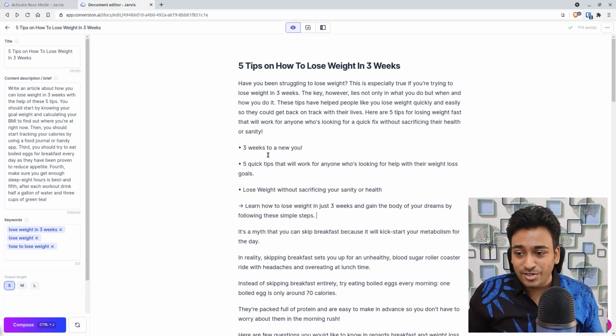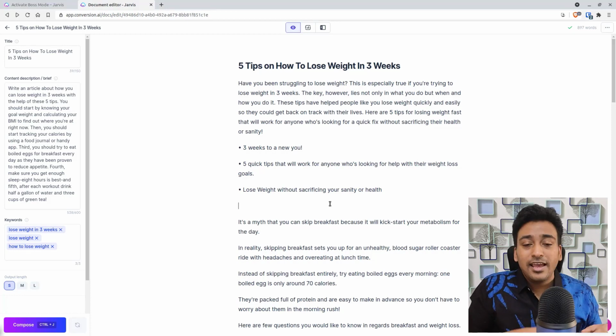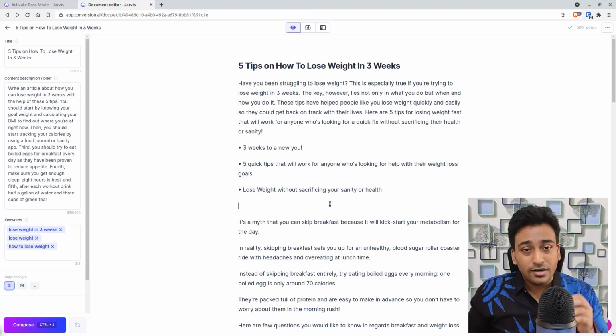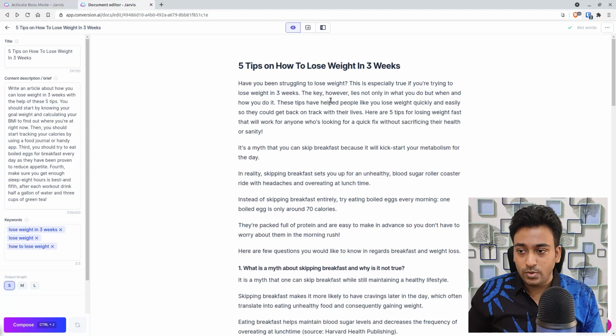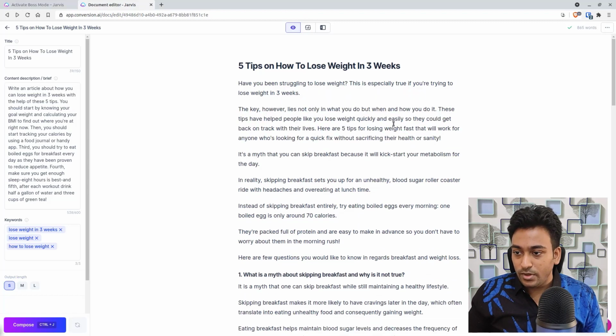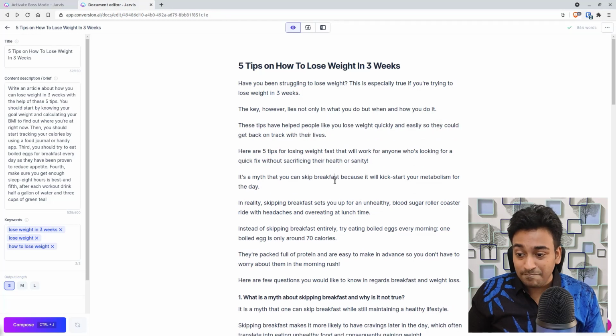For example, 3 weeks to renew, 5 quick. Now it makes much more sense in this case. Lose weight without sacrificing your sanity, a topic which we covered in this paragraph. 5 quick tips, another topic which we covered in this paragraph. 3 weeks to renew, another thing. So you can see it is able to understand that text and also makes a really good bullet point tip to use within a product description. Actually, let me just quickly do some formatting so I don't end up with something messy.